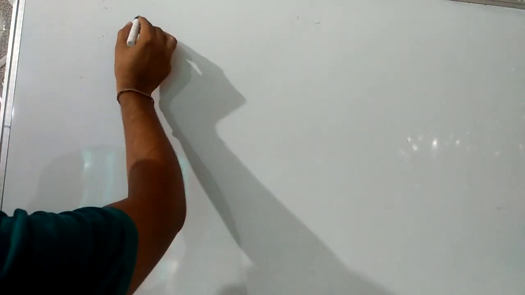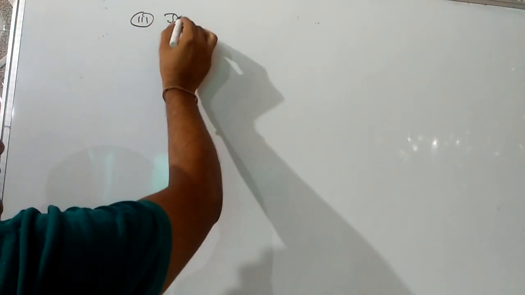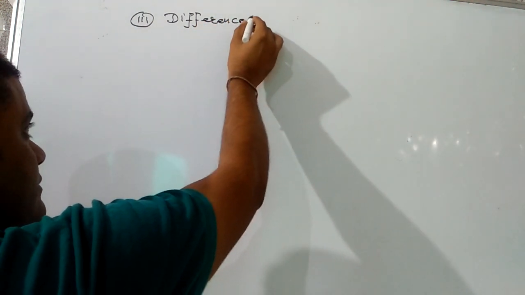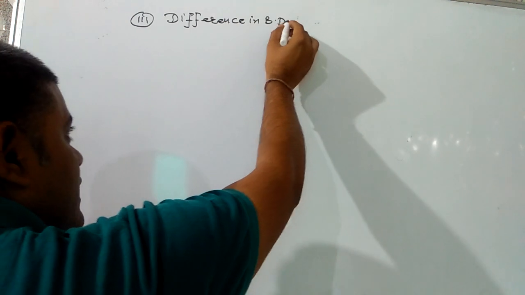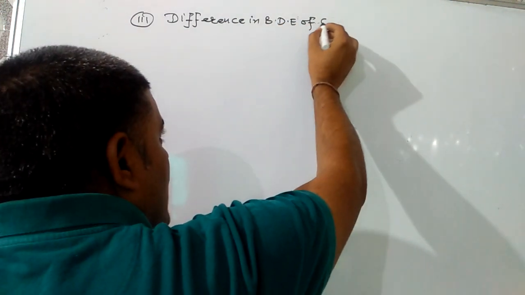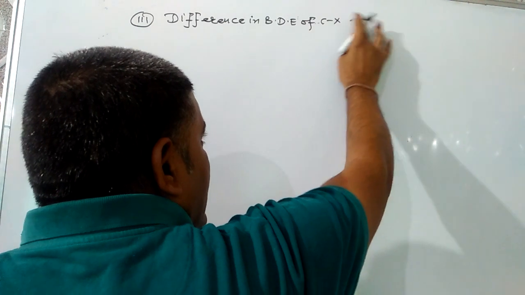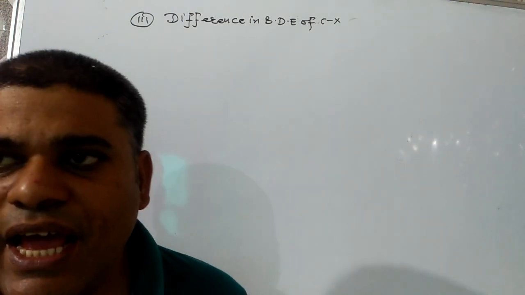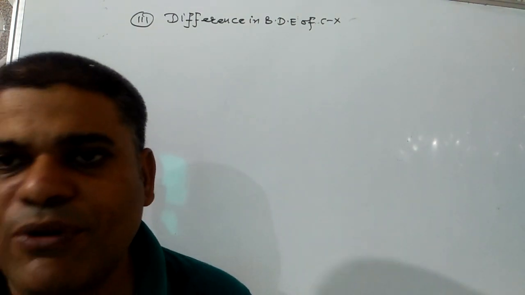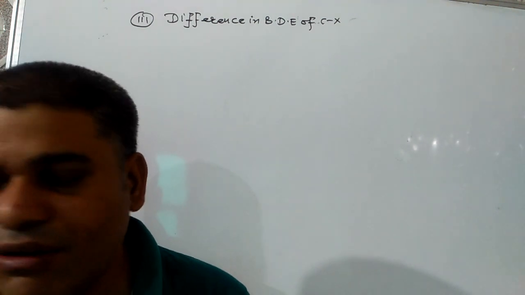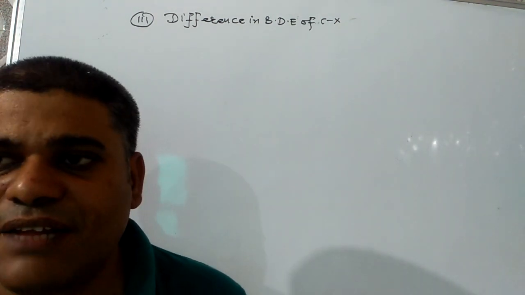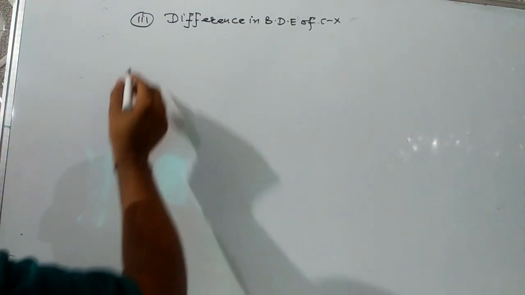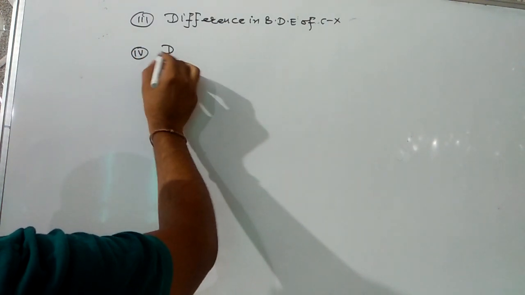The third reason is the difference in bond dissociation enthalpy of the carbon halogen bond. As I have mentioned, in haloarene the hybridization is different, and the carbon halogen bond has partial double bond character. Hence, the carbon halogen bond in haloarene has higher bond dissociation enthalpy in comparison to that in haloalkane.